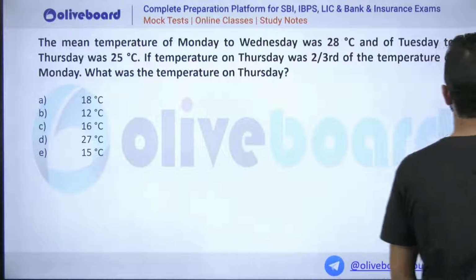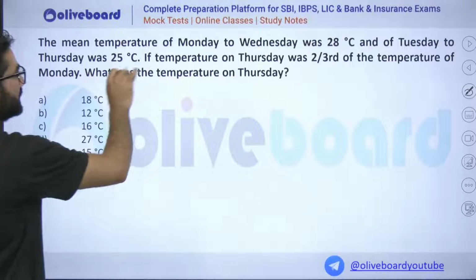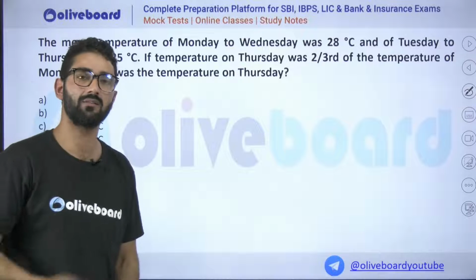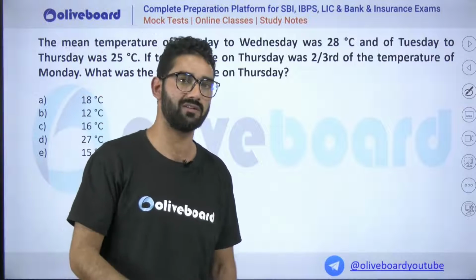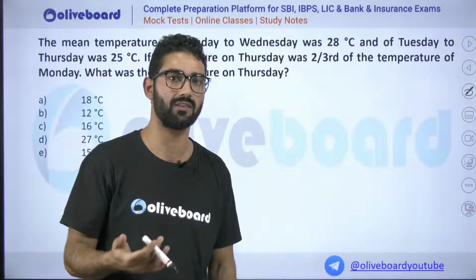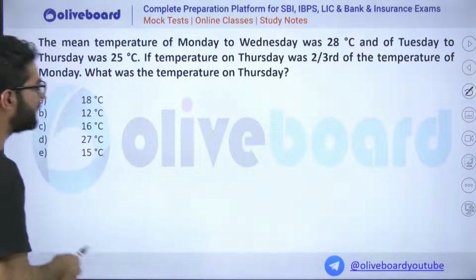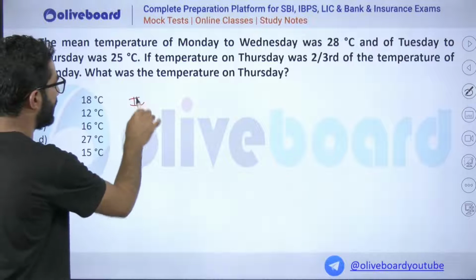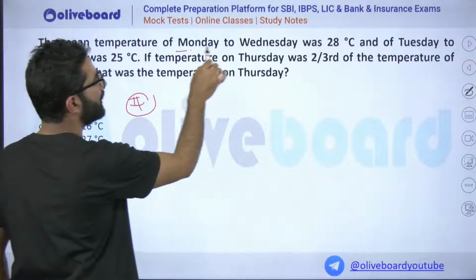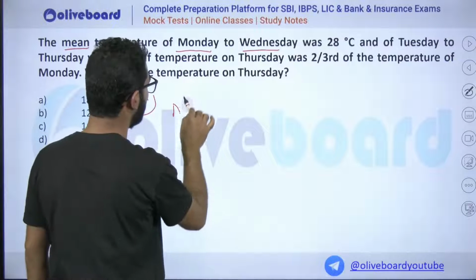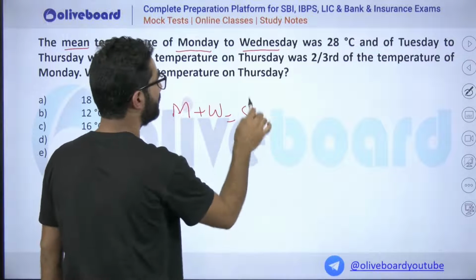I will just tell you how to calculate this question. The mean temperature: mean, arithmetic mean, and average are the same term, but in statistics we use mean, arithmetic mean for this average. So mean is nothing but the average. We have Monday and Wednesday, so can I write Monday plus Wednesday temperature will be 50 multiplied, it will be 56.